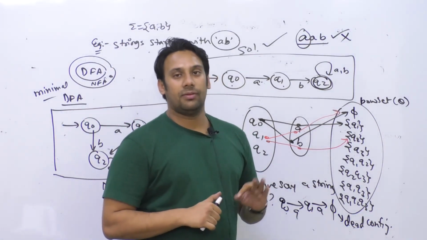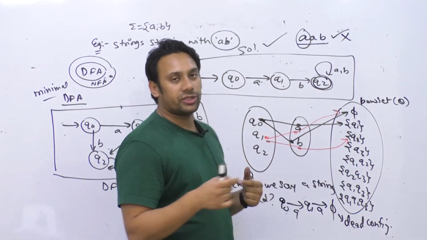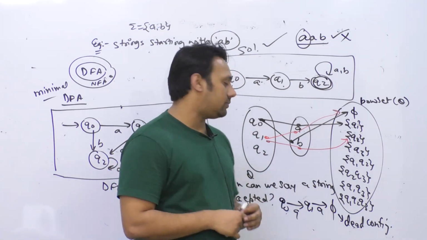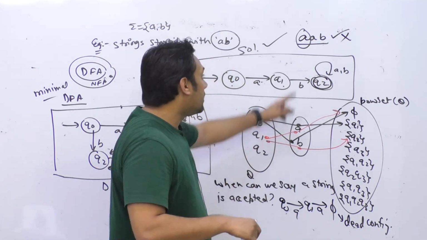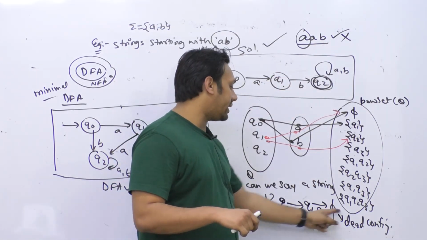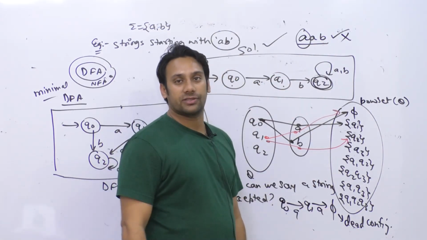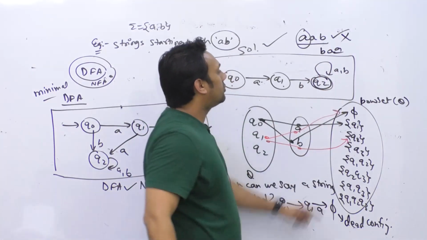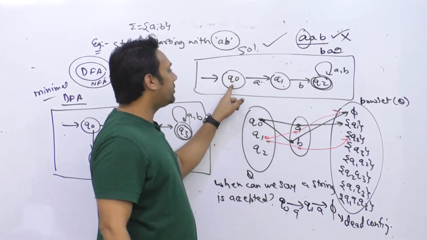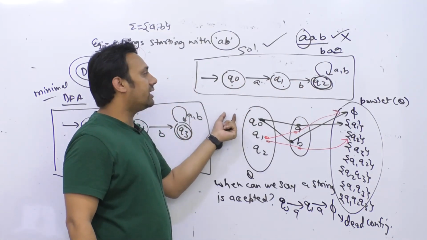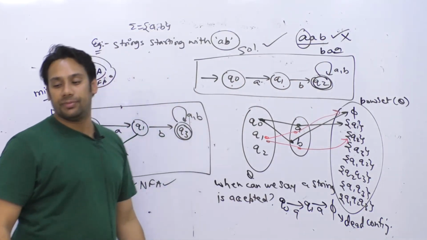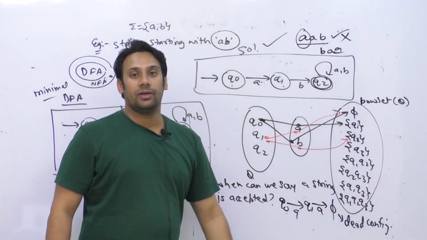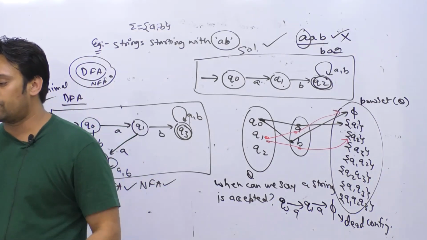Sometimes it can happen that by looking at a symbol you go to more than one state, and if any one of those states is a final state, then the string is accepted. But here, by giving this string you go to a dead configuration, so the string is not accepted. If you give a string like BAA, the first symbol is B, so at state Q0, by giving the symbol B you go to phi, a dead configuration. That means BAA will not be accepted. Is it clear?